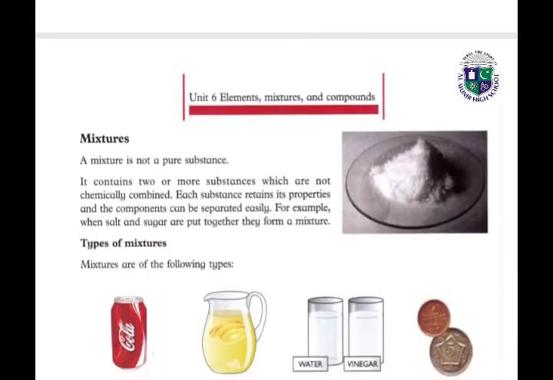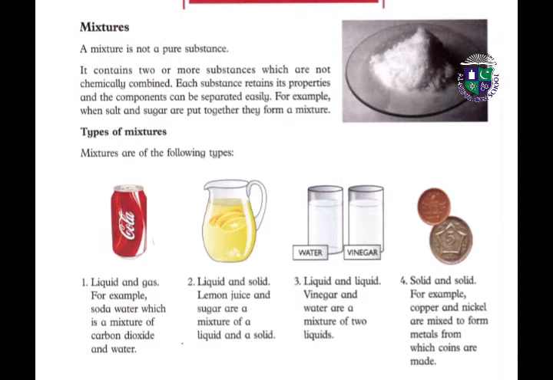Next, students, we have the mixture. A mixture is not a pure substance. It is a mixture of many things. So it contains two or more substances which are not chemically combined. Each substance retains its own properties and the components can be separated easily. So it is a mixture. It contains two or more substances.